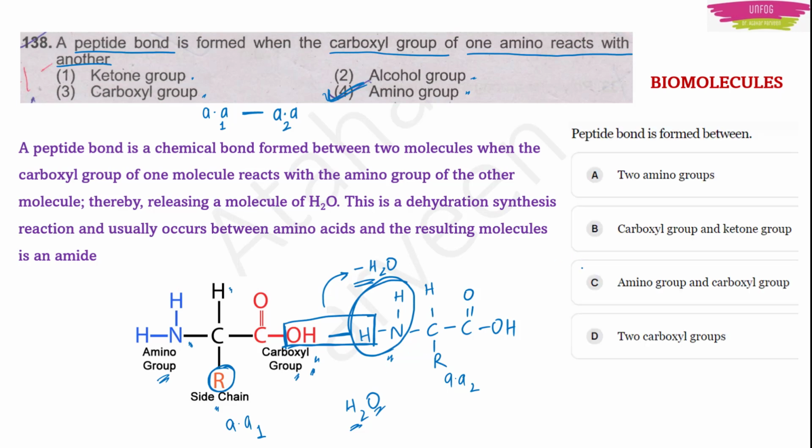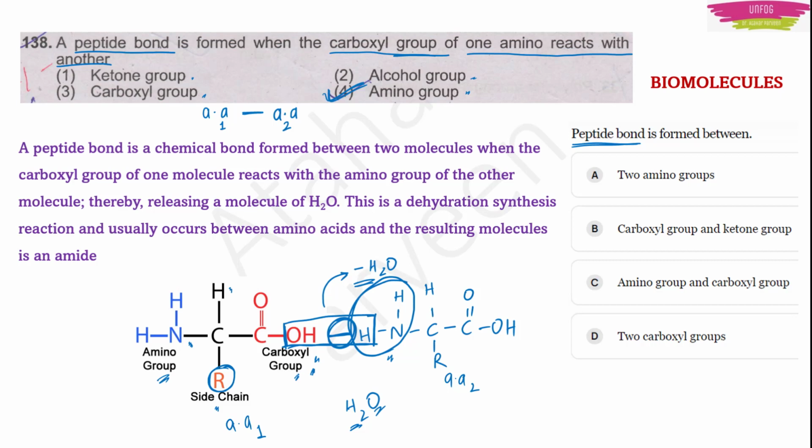Now regarding this, one more type of question I have written. Same type but in different words. So he is asking peptide bond is formed between. Now this time he didn't give any groups. Here he gave one group at least, right? He gave carboxyl group and asked us which other group is it. But here he didn't give us any groups. He was only asking that this peptide bond is being formed between which two groups.